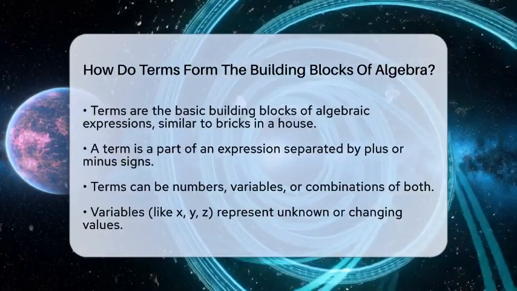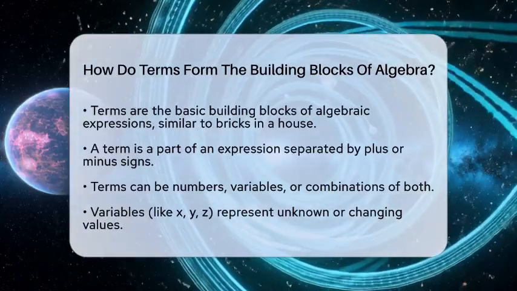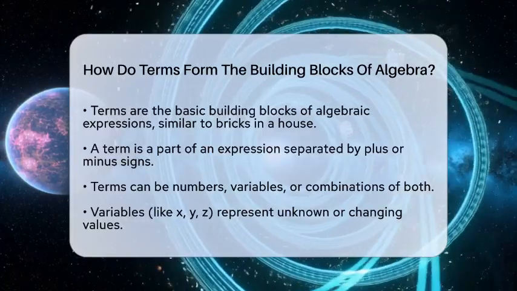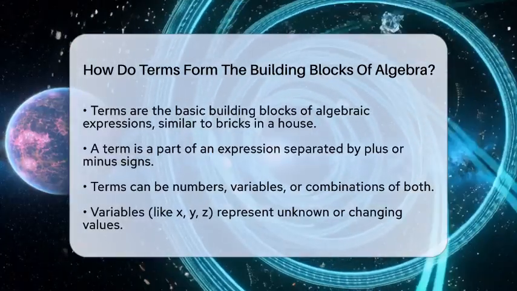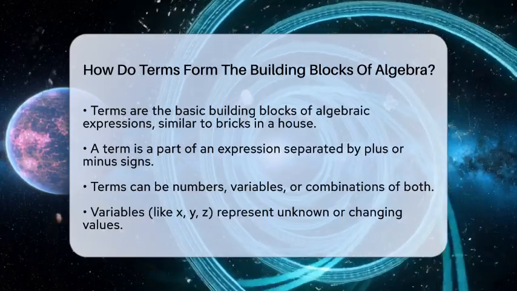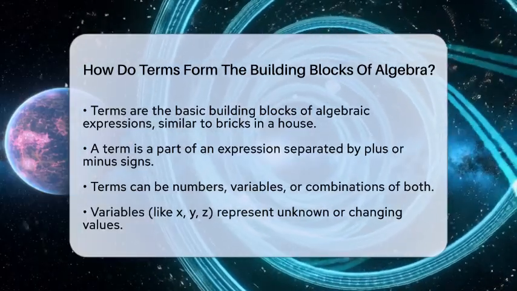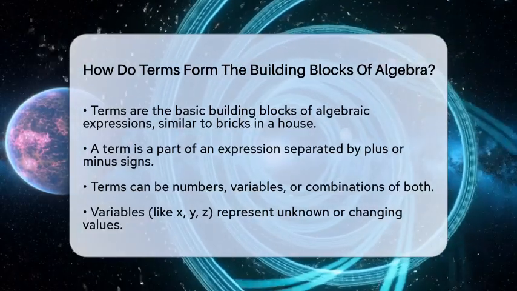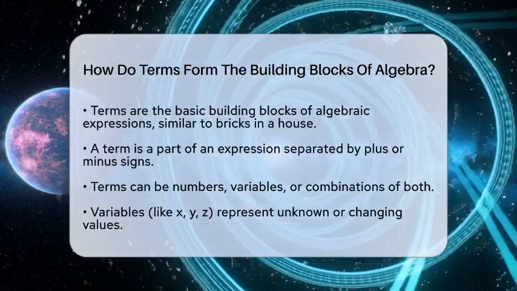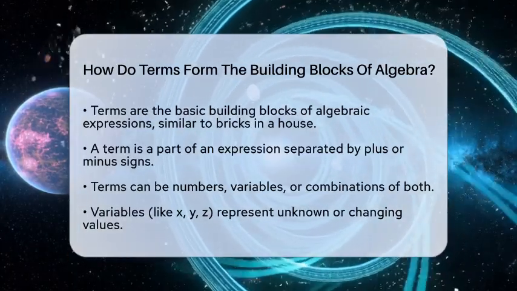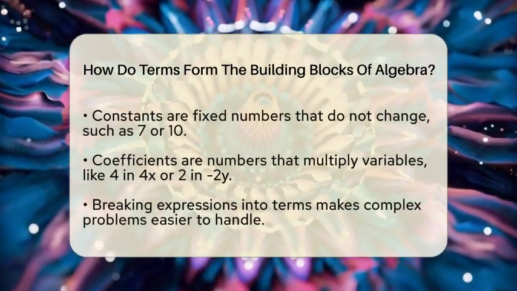A term is a part of an algebraic expression separated by plus or minus signs. Think of it as a piece of a puzzle that fits together with other pieces to make a complete picture. Each term can be just a number, a letter, or a combination of both. For example, in the expression 4x + 7 - 2y, there are 3 terms: 4x, 7, and -2y.